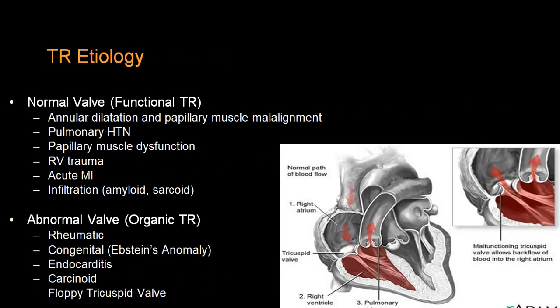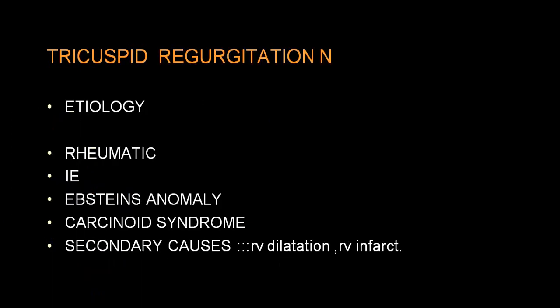We have already mentioned to you, functional tricuspid regurgitation is usually because of a dilatation of the RV. Once in a while, it can be due to even acute MI, which produces papillary muscle rupture or papillary muscle dysfunction, dilated cardiomyopathy. But organic can be very frequently along with rheumatic heart disease, Ebstein anomaly, infective endocarditis, carcinoid syndrome, and floppy tricuspid valve. Rare, but may be there.